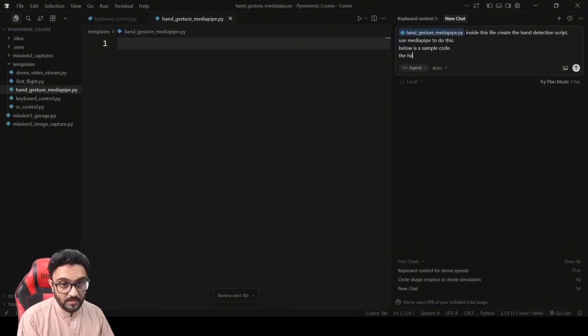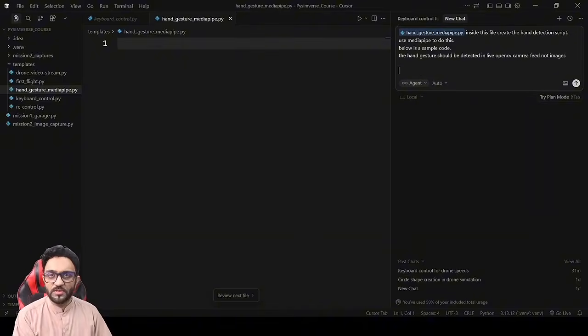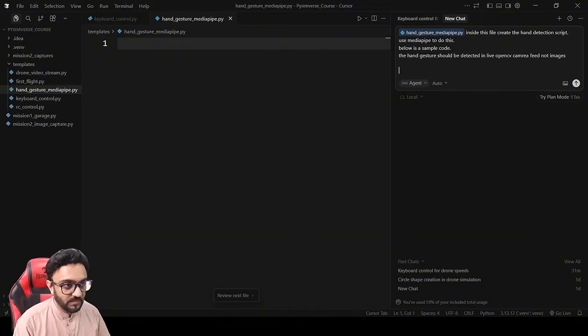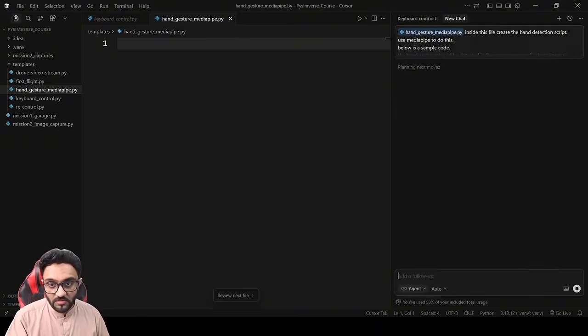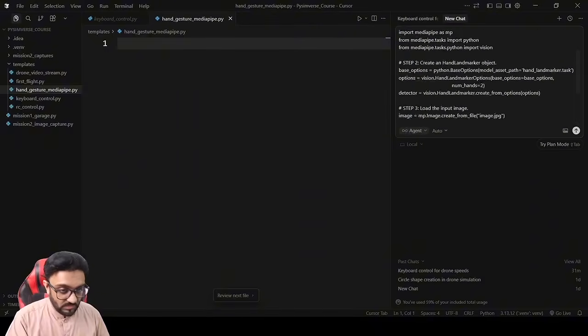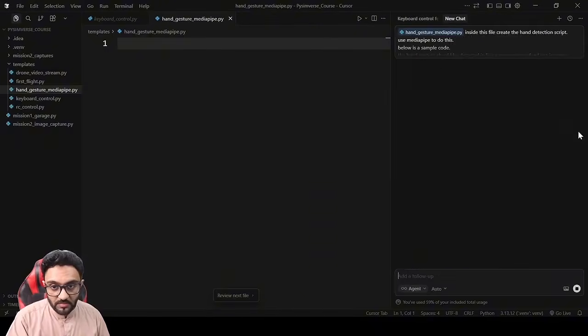The hand gesture should be detected in live OpenCV camera feed, not images. Okay, so we need from a live webcam rather than images. So, oh, I forgot to give in the code. There you go. And then we run it.